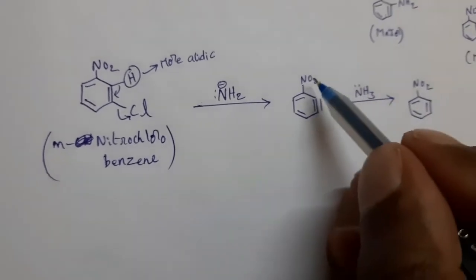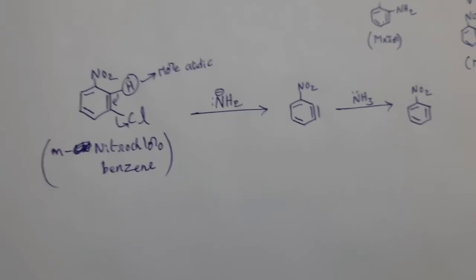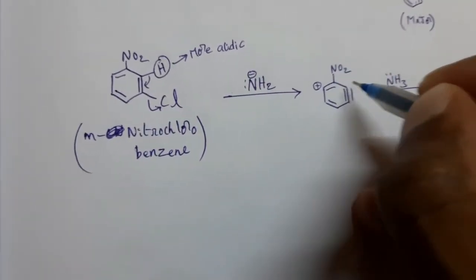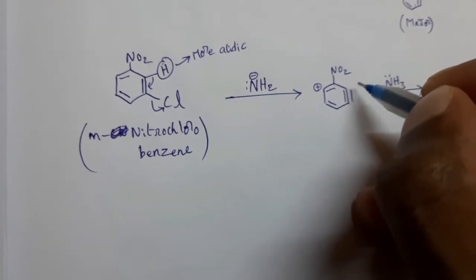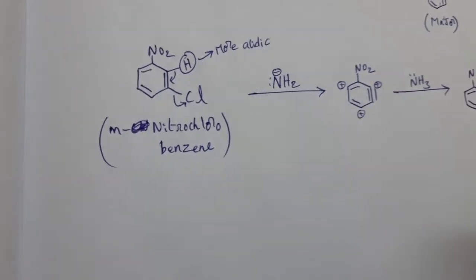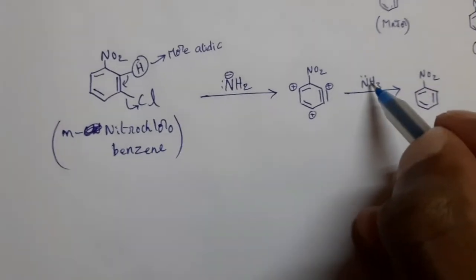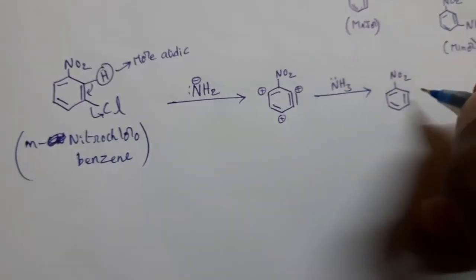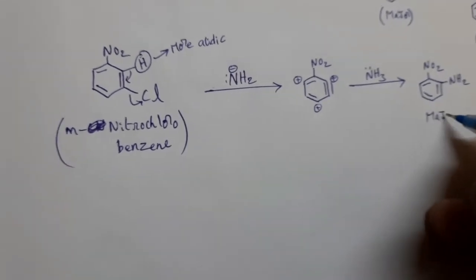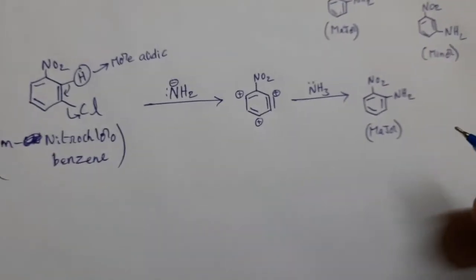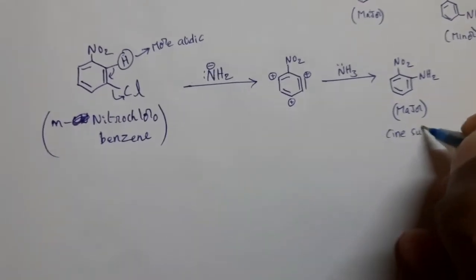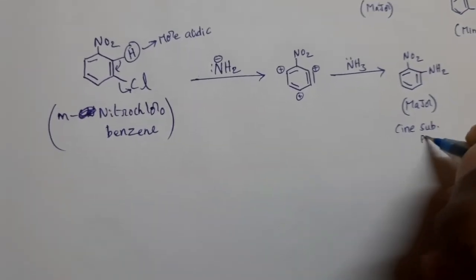Here also NO2 is an electron withdrawing group, so positive charge is developed due to its minus M effect. Positive charge is developed at ortho and para positions. Then NH3 is attacked at this place. Then we can get this as the major product. This is major. So it is a cine substitution product.